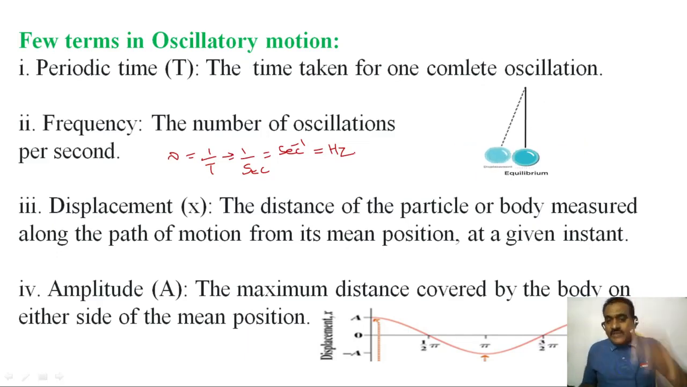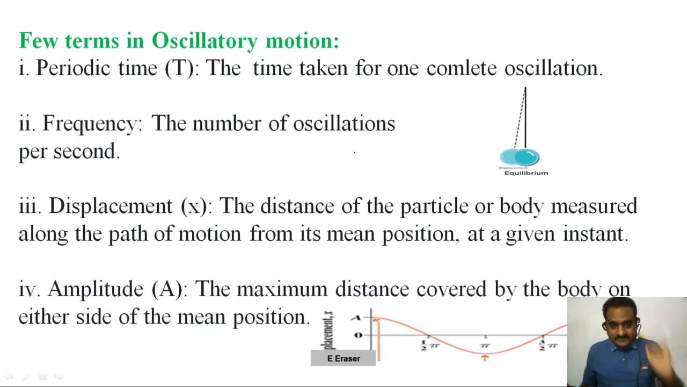Frequency, the number of oscillations per second, is called frequency. Frequency is represented by nu. Nu is equal to 1 by T.